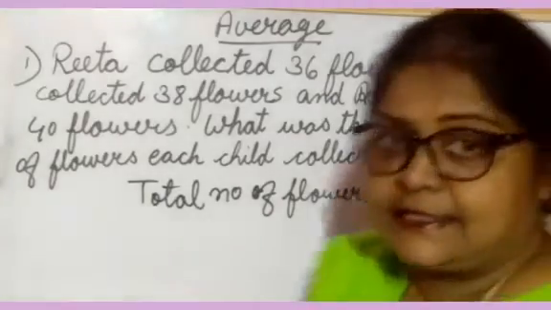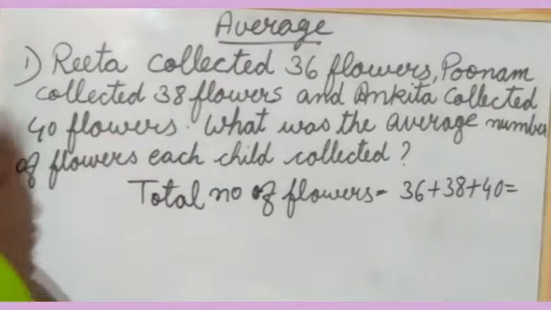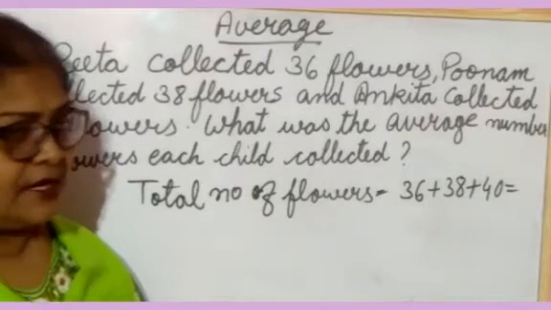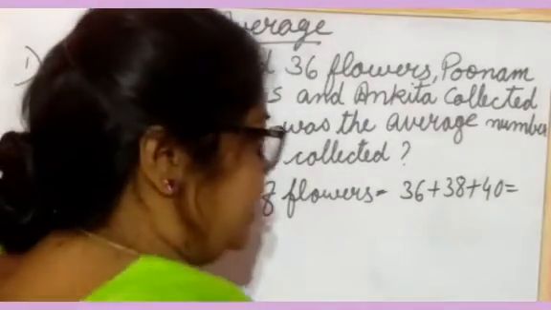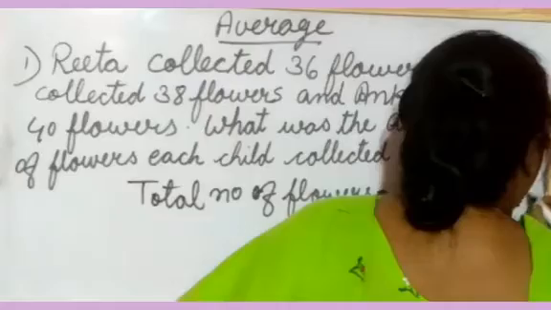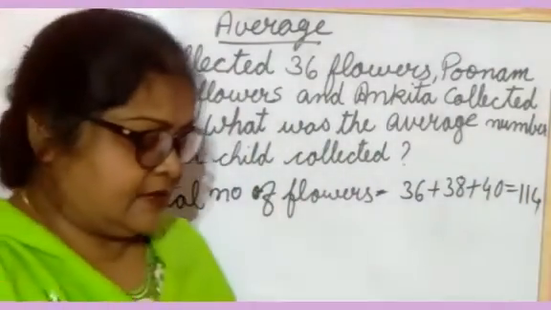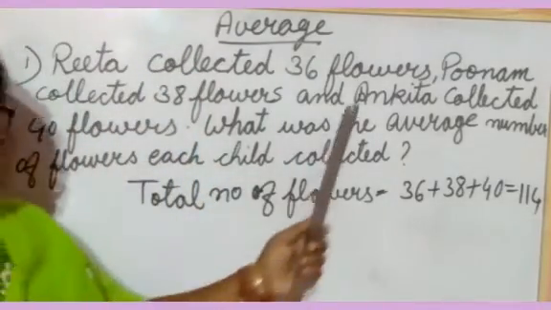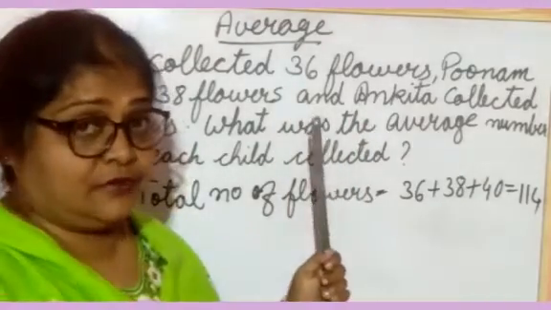You have to add these 3 numbers, then you can get the total number of flowers. When you add, what answer will you get here? 114. Yes, 114. Clear?